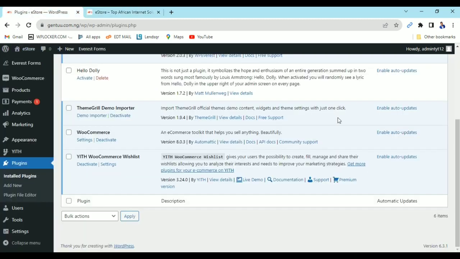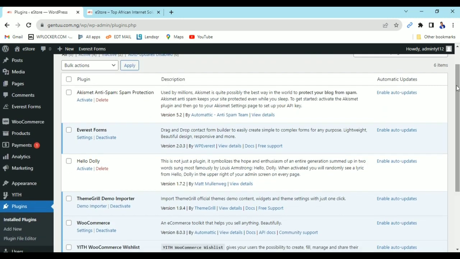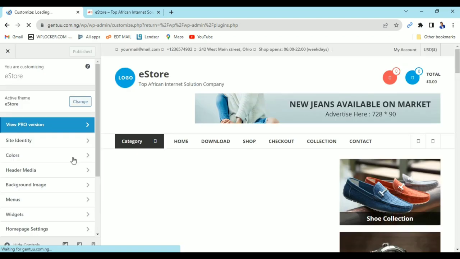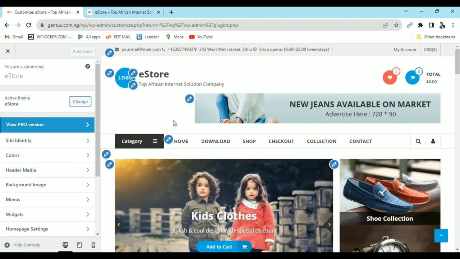Now to edit the website, we are going to come here and go to customize. From this place, you can change almost everything on the website. You can see there are angles pointing that you should edit.